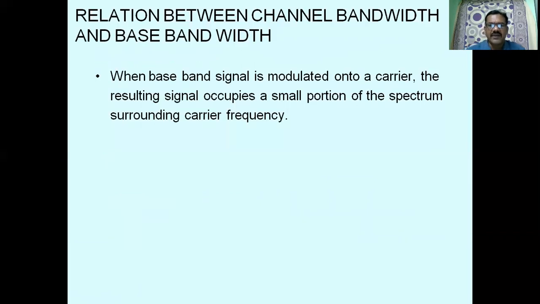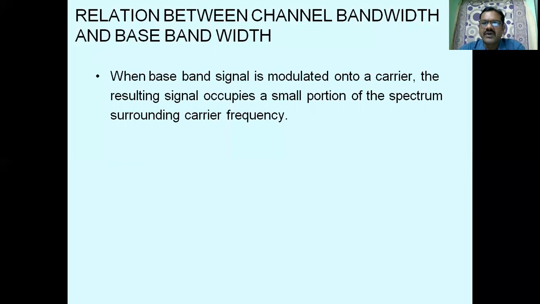Now, what is channel bandwidth and what is baseband bandwidth? Baseband bandwidth is the original message signal band. When modulation is done, that original baseband signal occupies the channel bandwidth. There is a lot of difference between baseband bandwidth and channel bandwidth. Baseband bandwidth is the bandwidth occupied by the original message signal. When modulation is done, the range of frequencies that original message signal occupies on that particular channel, we call the channel bandwidth.